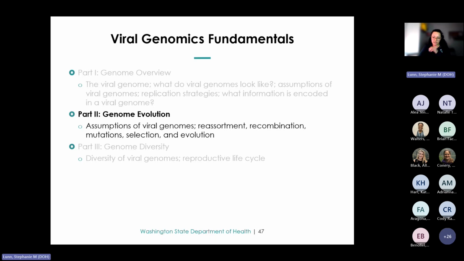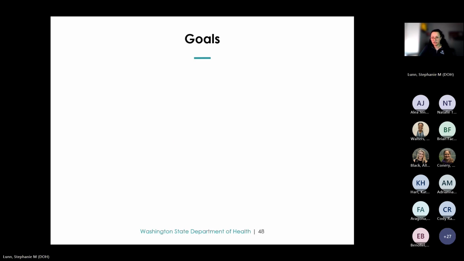So previously we covered genome overview in our first lecture. In terms of today's lecture, we are going to be covering genome evolution. So there's some more assumptions of viral genome that I'll be talking about. I'll also review some evolutionary mechanisms and processes such as reassortment, recombination, mutations, and some talk about selection and evolution as well. So I always like to go through my goals prior to beginning the presentation because this is basically the information that I hope to convey to everyone.